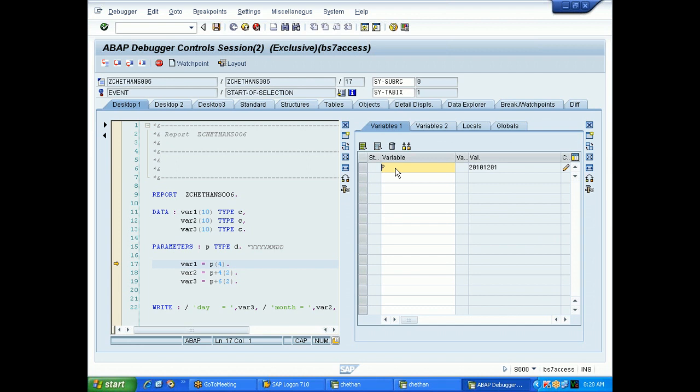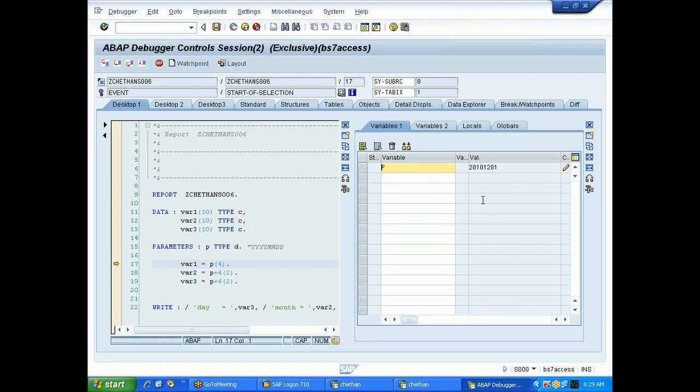Actually, whatever you are giving as an input, that is called external format, which can be separated with the dots, with the hyphens, or also with the slashes or something. That is called external format. Whenever you execute the program you will see the date as an internal format. This is a different format. So SAP automatically takes care. You don't need to do anything.